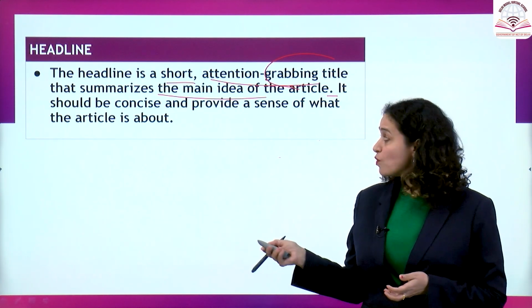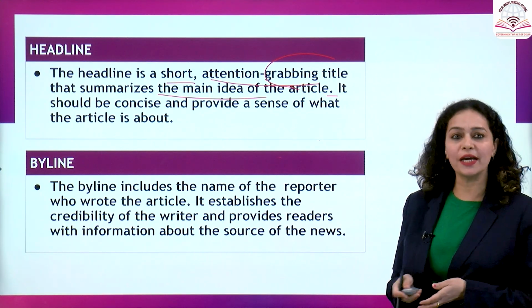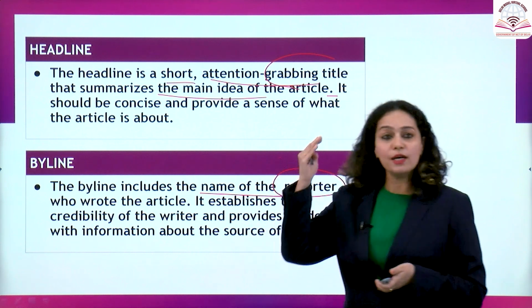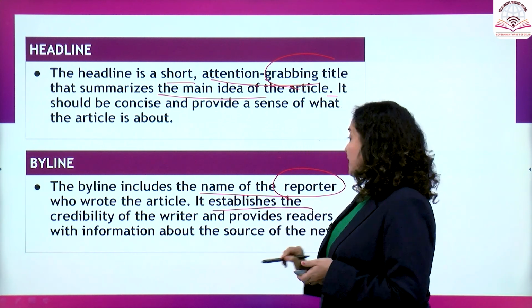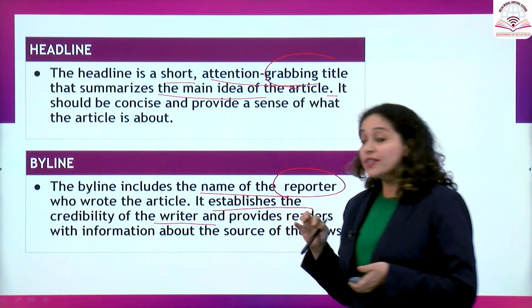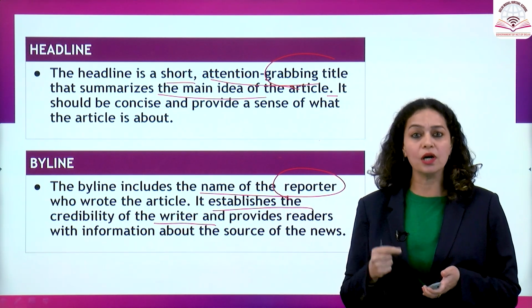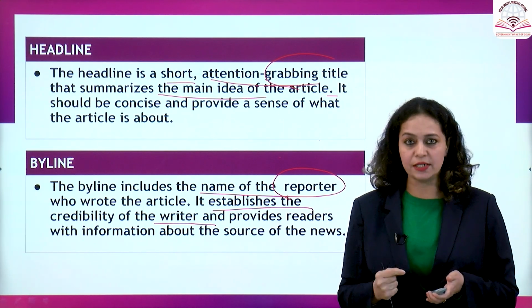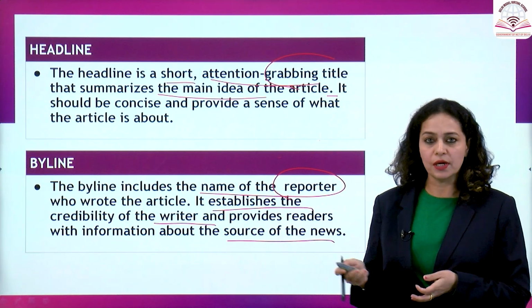So let's move on to the second feature, that is the byline. Now what is a byline? Byline is the name of the reporter that comes immediately after the title. And what is the purpose of this byline? It helps to establish the credibility of the write-up. When we read the name of the reporter, we believe that the news article is actually true and authentic. And we are aware of the source of the news.